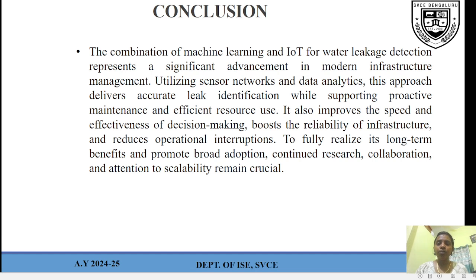Let me move into the conclusion part. The combination of machine learning algorithms and IoT for water leakage detection represents a significant advancement in modern infrastructure management. We have looked over both of them in the previous slides. Utilizing sensor networks and data analytics, this approach delivers accurate leak identification while supporting proactive maintenance and efficient resource use. It also improves the speed and effectiveness of decision making, boosts the reliability of infrastructure, and reduces operational interruptions. To fully realize its long term benefits and promote broad adoption, continued research, collaboration, and attention to scalability remain crucial.